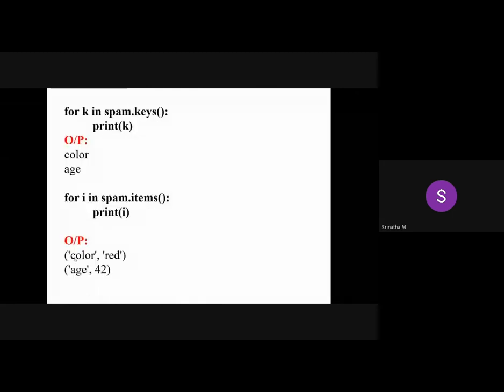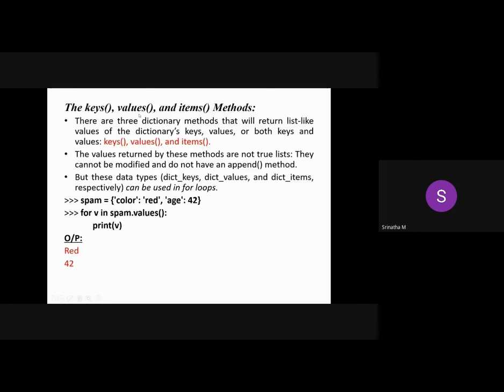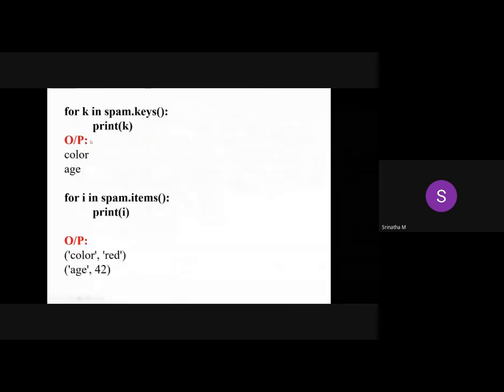The same way you can access all the keys here. It is simply spam dot keys. It will fetch all the two keys here. One is the color, the other one is the age. Color and age are printed here.